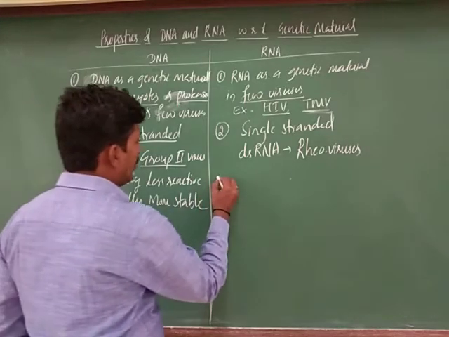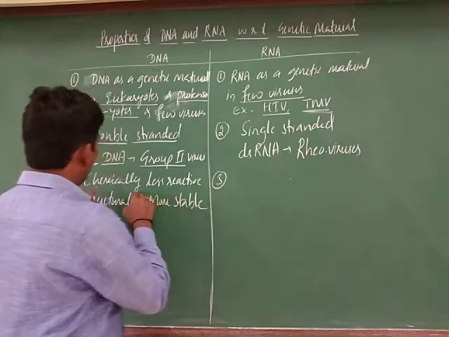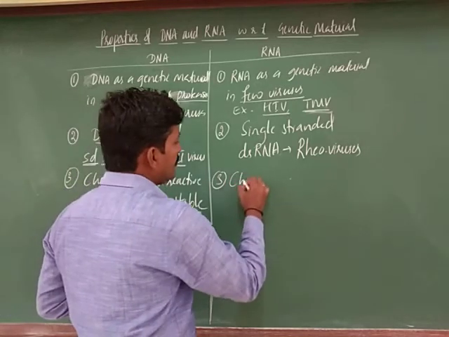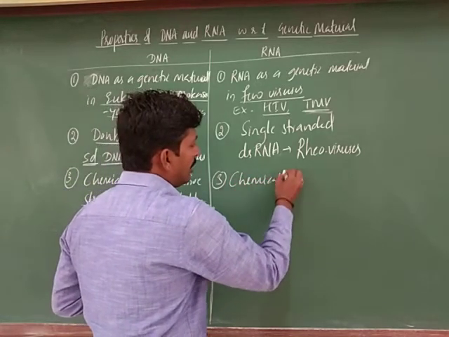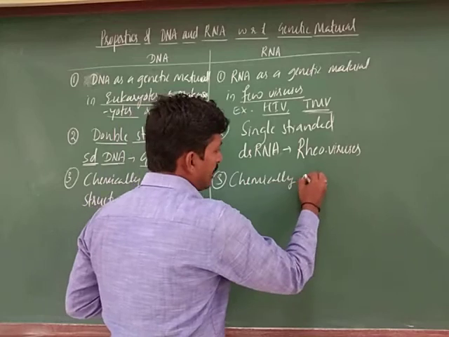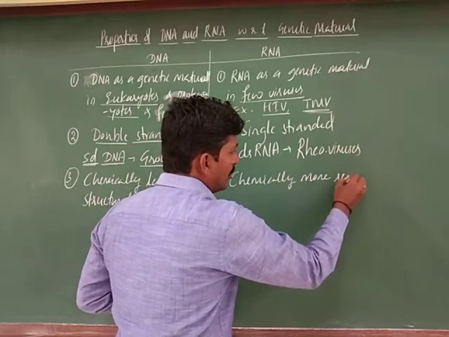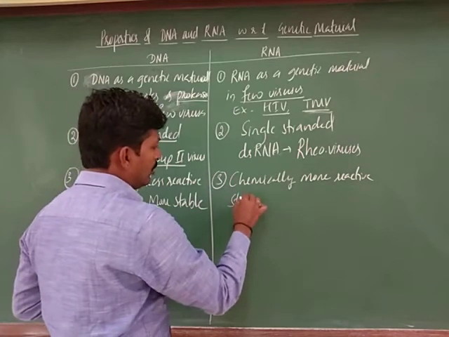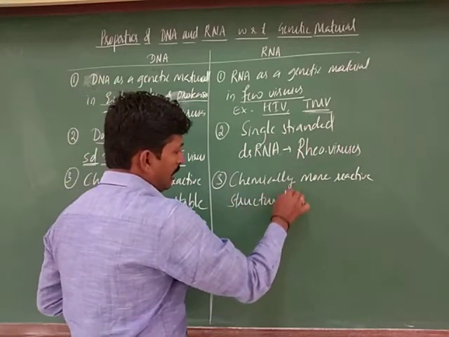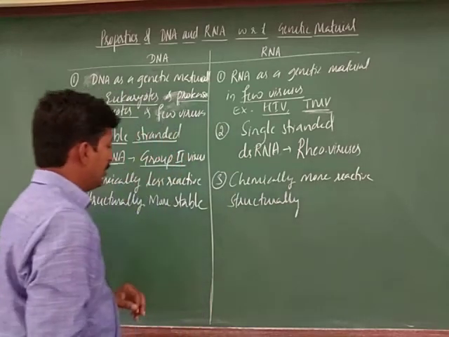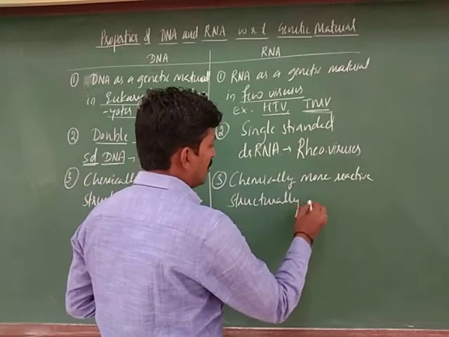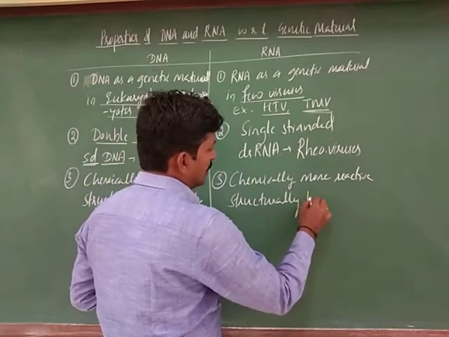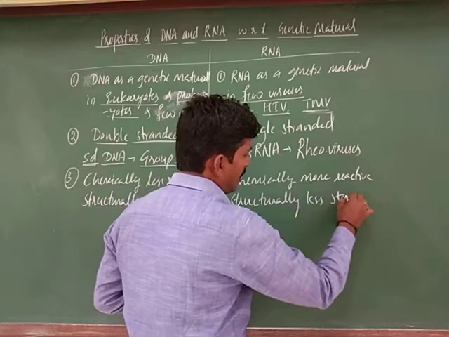The third point, same you can write: for RNA, chemically it is more reactive, and structurally it is less stable.